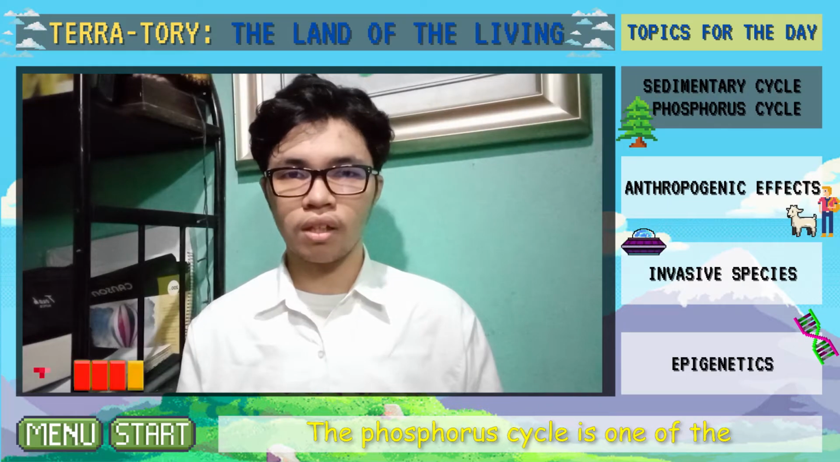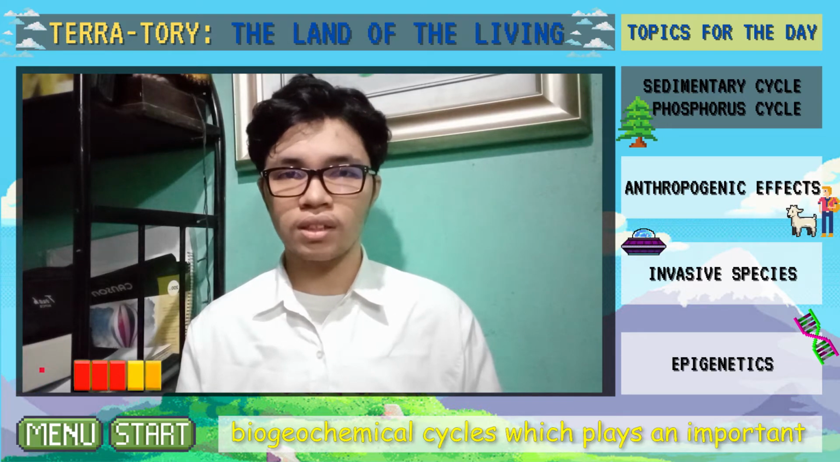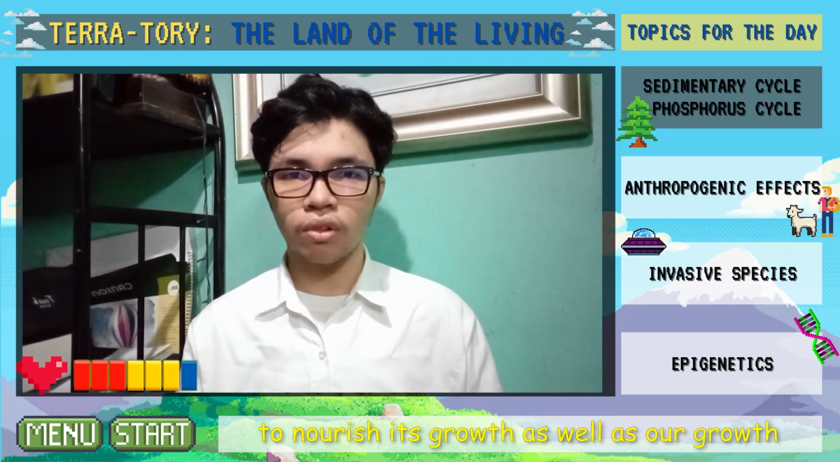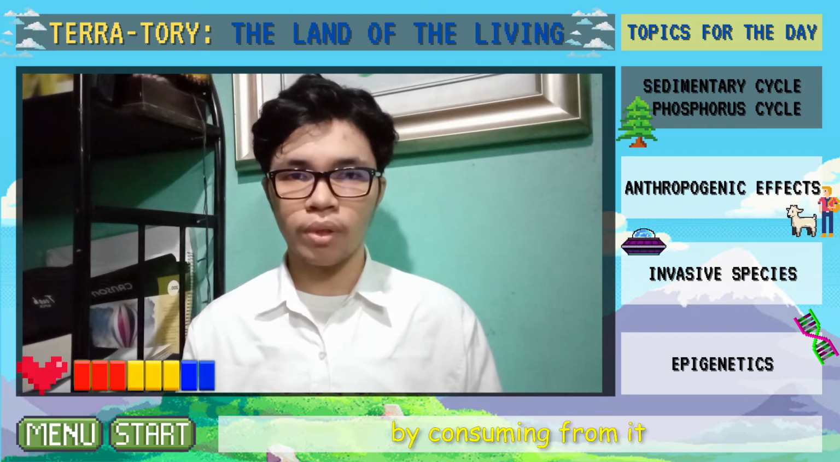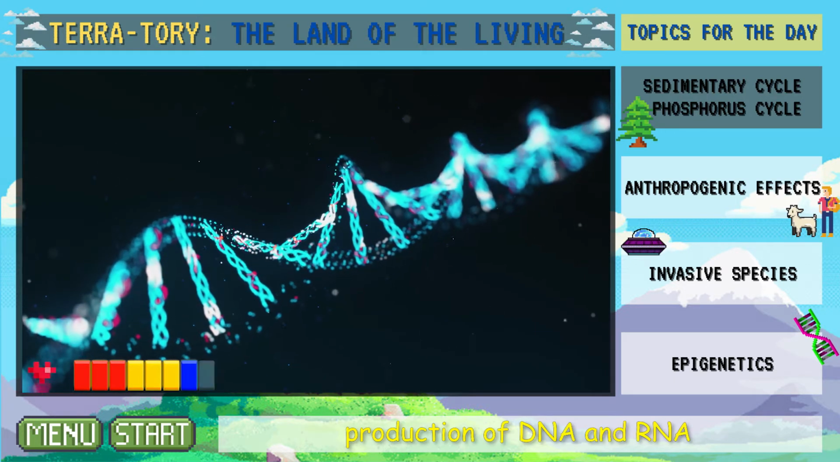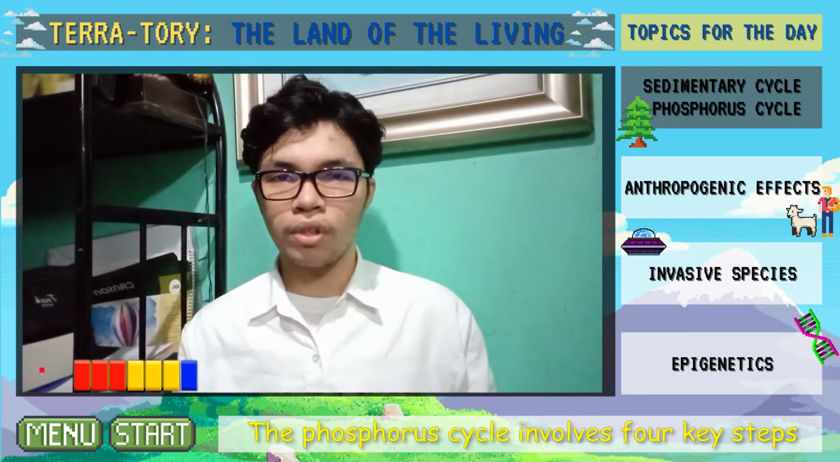The phosphorus cycle is one of the biogeochemical cycles which plays an important role for plants and animals to nourish their growth, as well as our growth by consuming from them. Furthermore, it is also essential for the production of DNA and RNA. The phosphorus cycle involves 4 key steps.